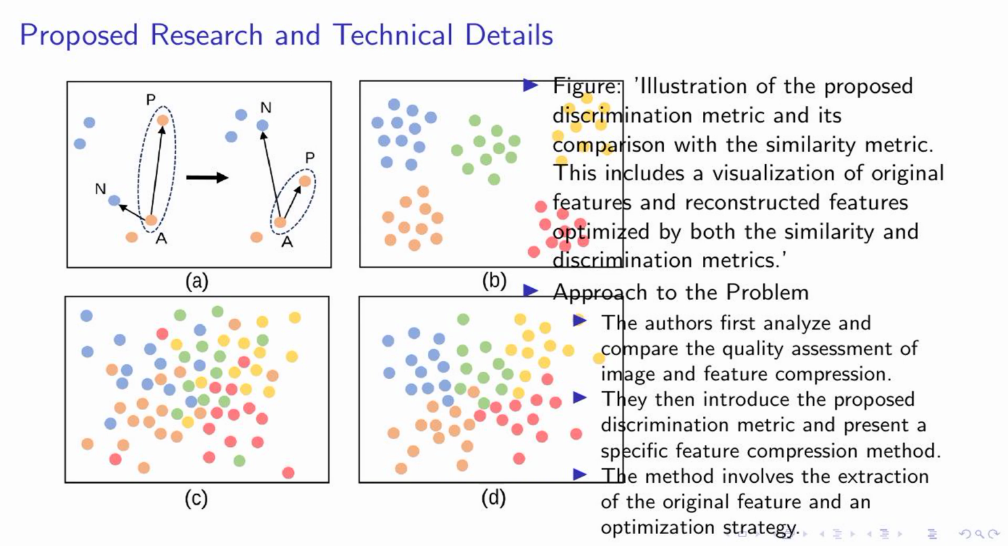We then present a specific feature compression method. This method involves the extraction of the original feature and an optimization strategy. The goal here is to ensure that the compressed features retain as much of the original information as possible, while also being efficient to store and process. In essence, our research is about finding the balance between preserving the discriminability of features and the efficiency of compression. This balance is key to improving the performance of machine vision tasks.